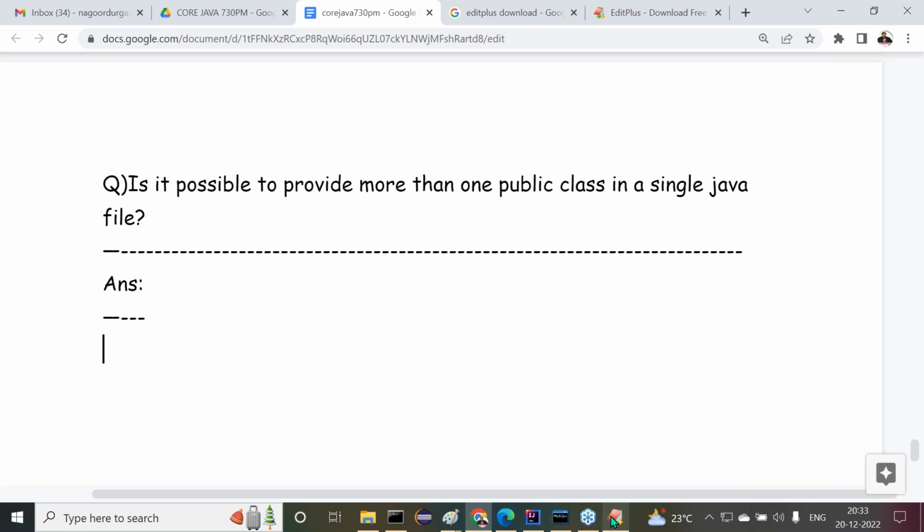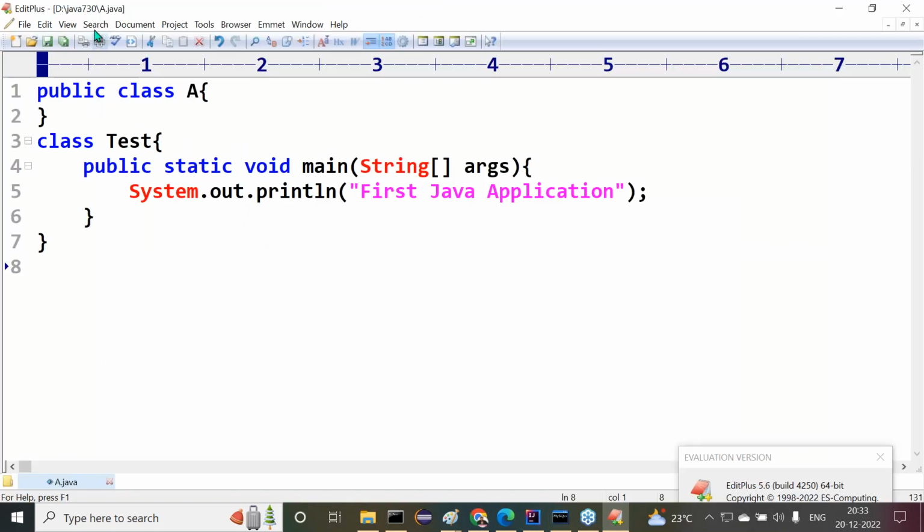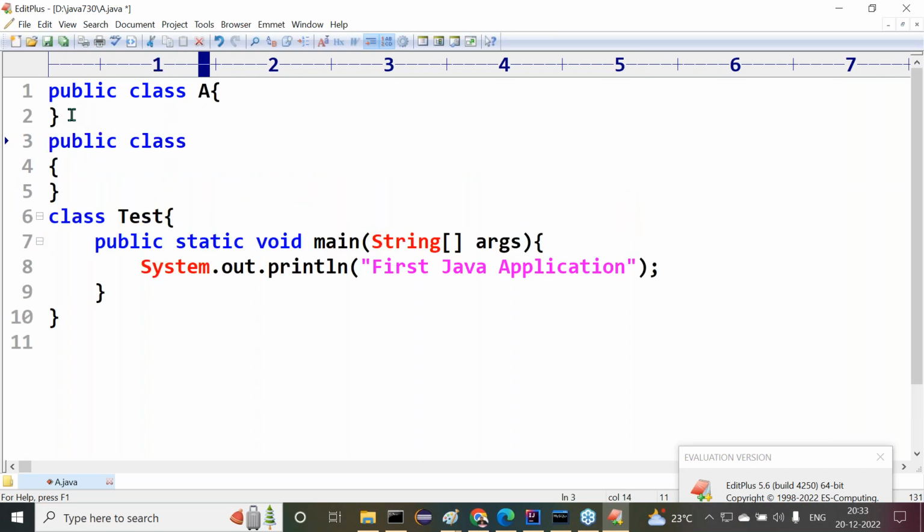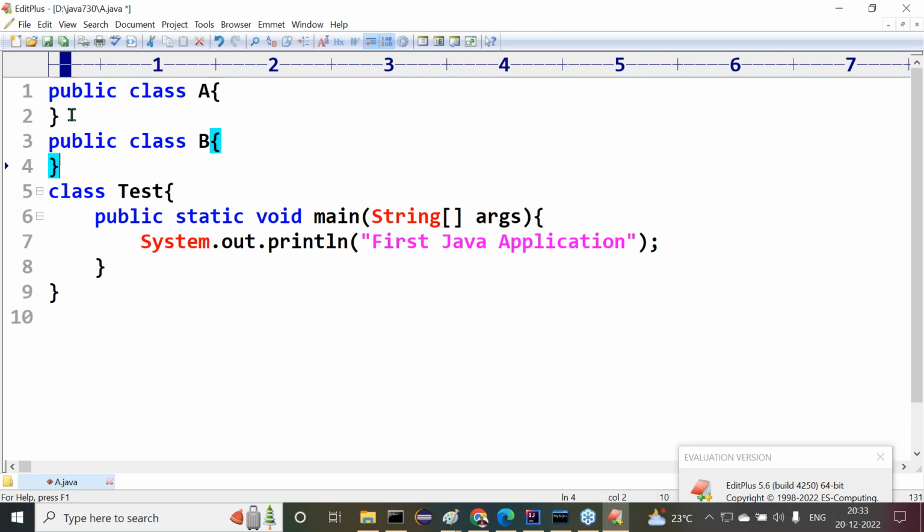Okay, fine. Now let's check this one. What's my present Java file name? A.java. Now tell me guys, how many classes have I written now? Three classes I have written in my present Java file. What are the names of these three classes? A, B, and test. Observe carefully. Out of these three classes, how many classes are public? Two classes are public.